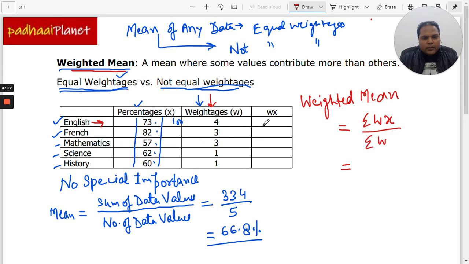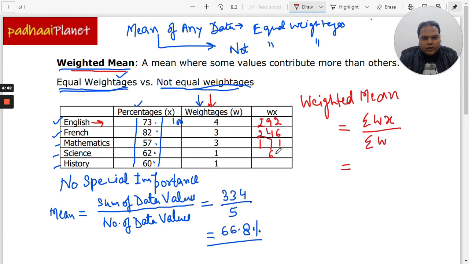Now wx is very simple, we will just multiply them. That's 2 and 1 carry, so this is 292. Then we have 6 and 24. Then we have 1 and 2 carries, that's 171.